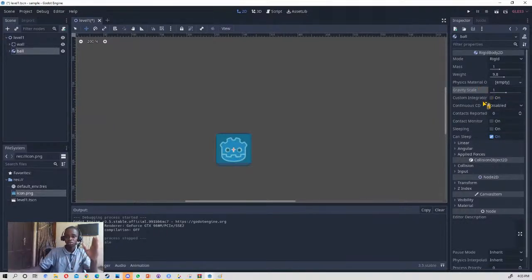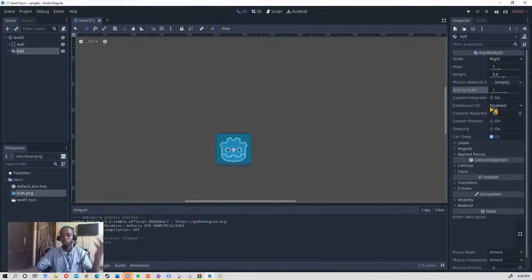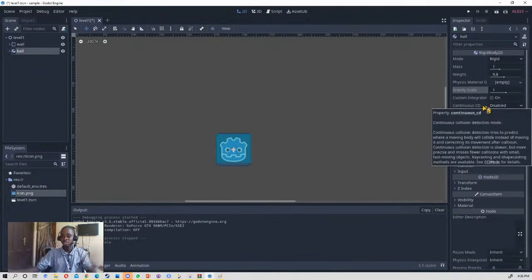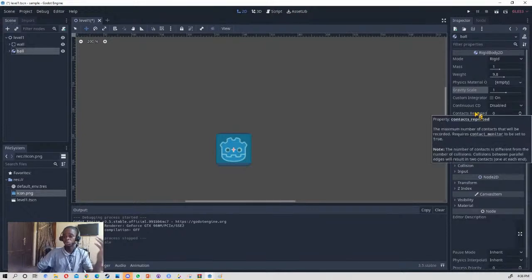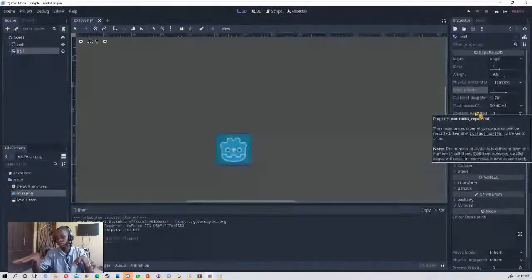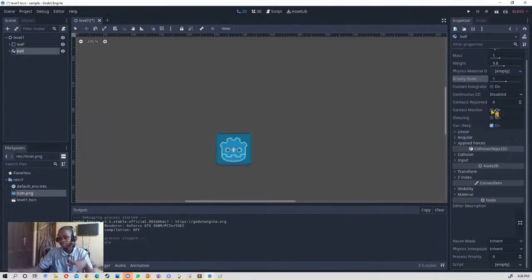So yeah, I don't know what this guy does. Sorry, I don't use this node too much. This is a collision detector to detect whether there is collision, continuous collision. You don't need that. This one is to report if it's touching something, like contact. If it's touching something, it reports back and tells us which. This one is to say if it's sleeping. If it's not moving, then it stops the force and everything will just be sleeping.